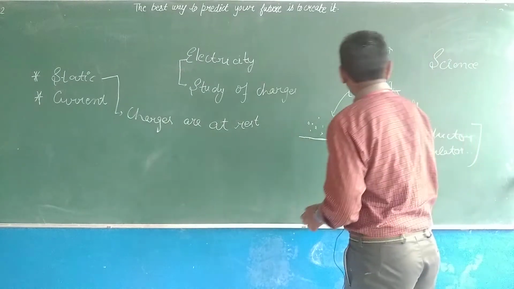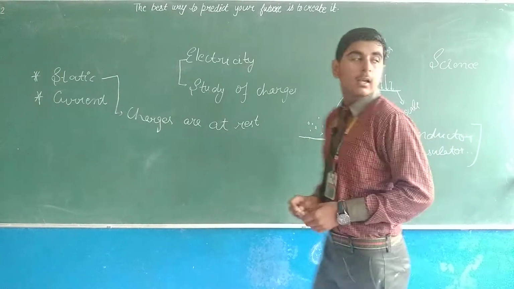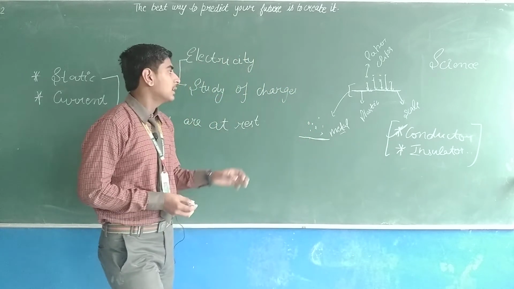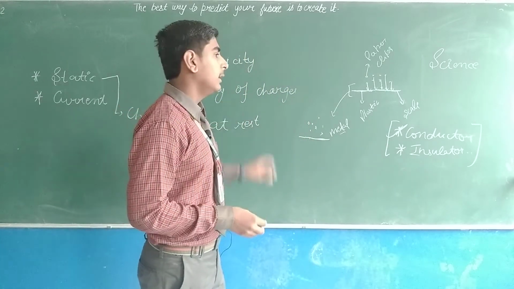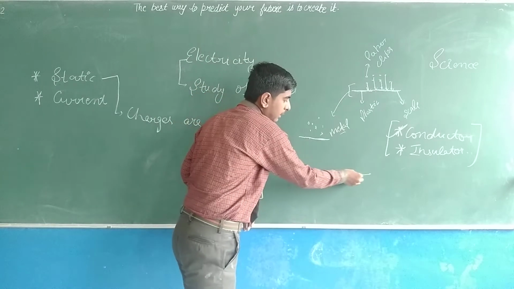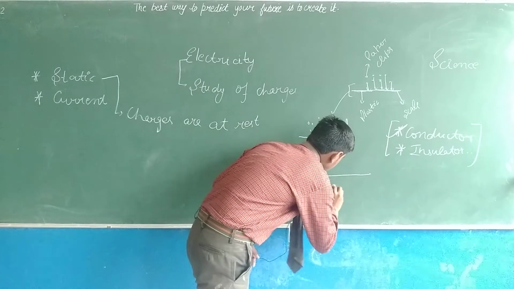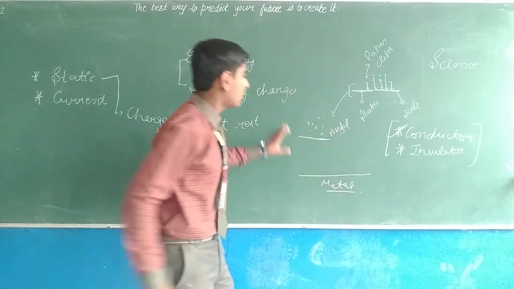So firstly, our first term, which is conductor. What does conductor mean? Conductors are the materials which allow electric current to pass through them. It means, like we are having this metal, it is a good conductor of electricity.